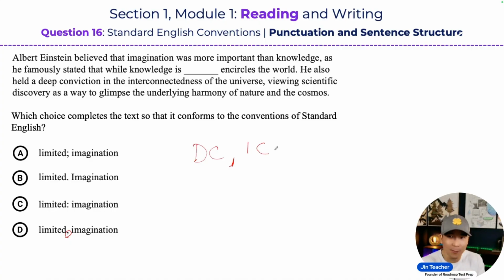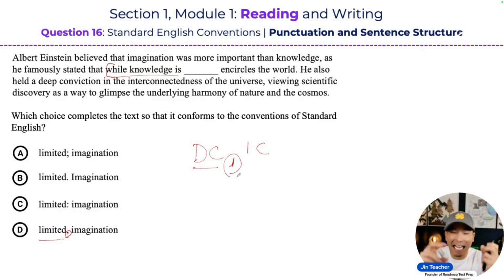And you'll see what I mean by an independent clause looking thing. We notice here that while knowledge is limited is a dependent clause, the type with the subordinating conjunction. While knowledge is limited, it's not complete. Well, what about it? This is why we need a comma here to separate that dependent clause from